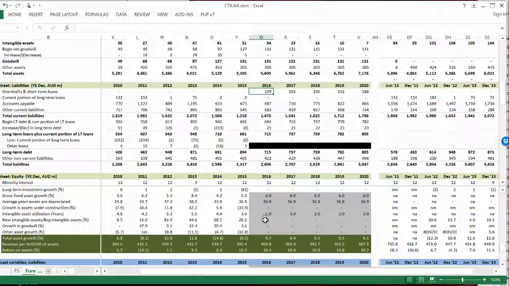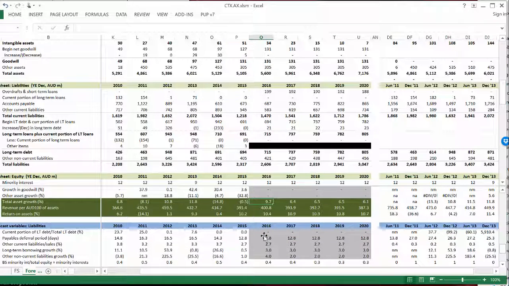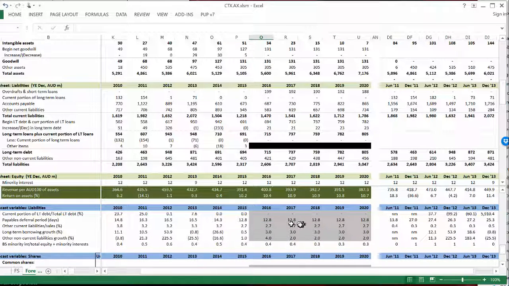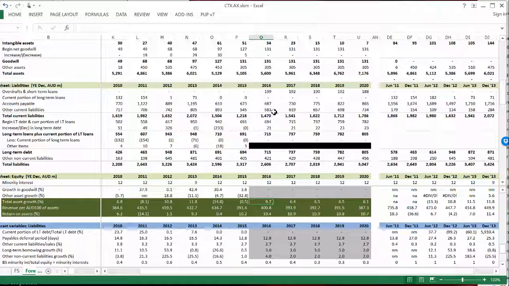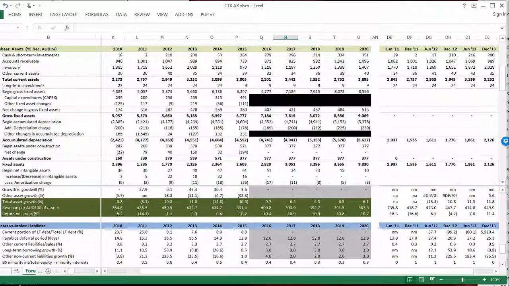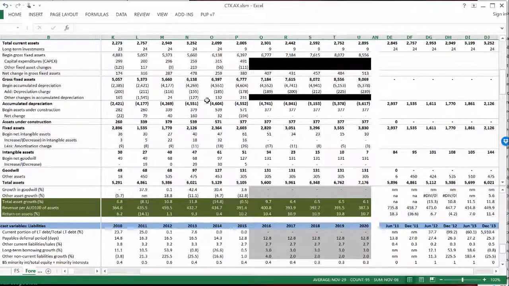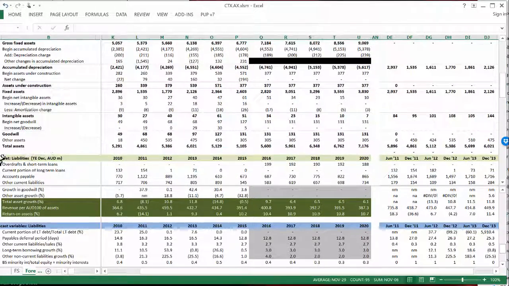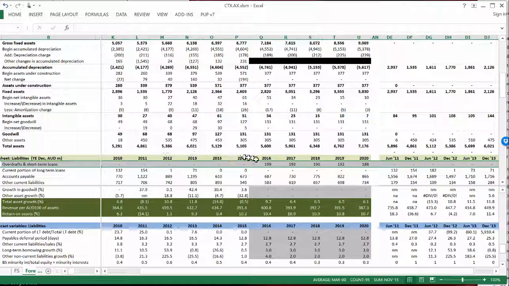And so this gives us a little bit of an idea that we should slow down the asset growth. And I think that if we look at the assumptions on liabilities, it looks like it's probably reasonable, so I'll leave it at that. And that gives you a little bit of an idea about what we're looking at in this case, which is the cash level. You don't want too much cash because that's just unreasonable. And the overdrafts, meaning the amount that you're borrowing.